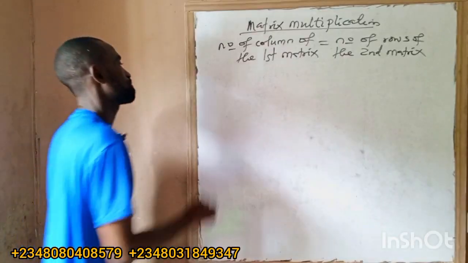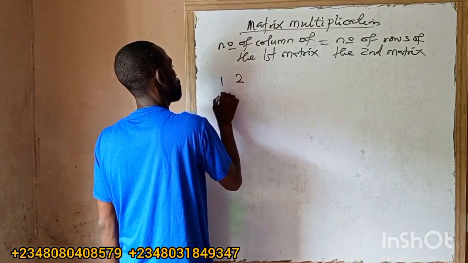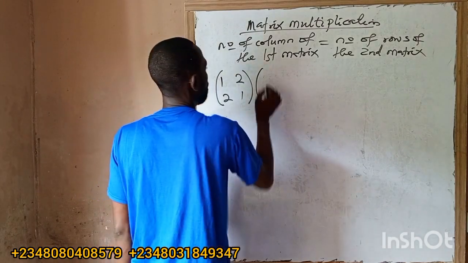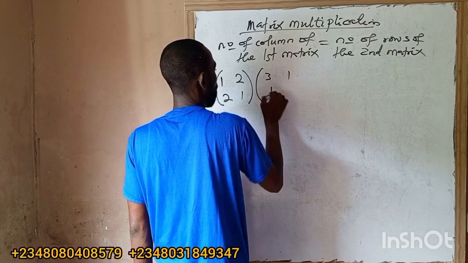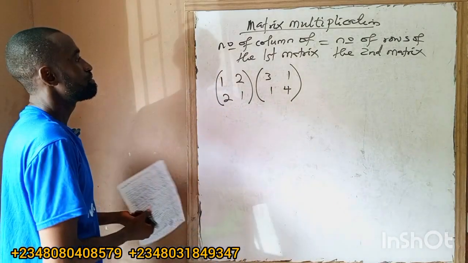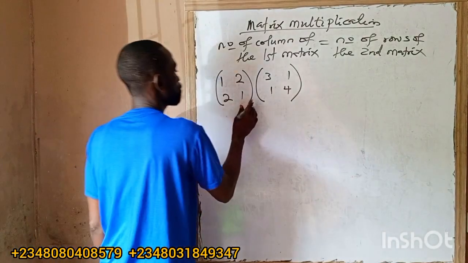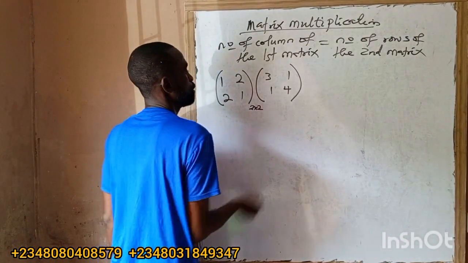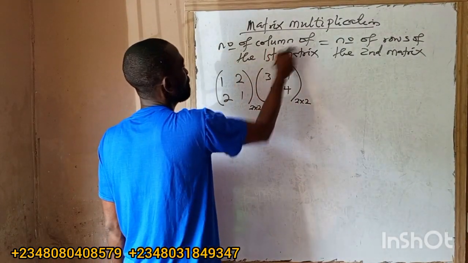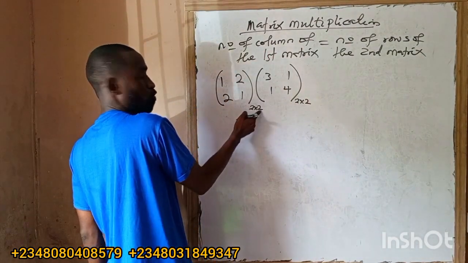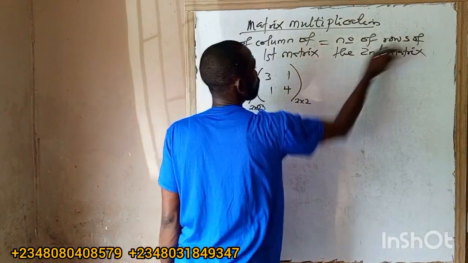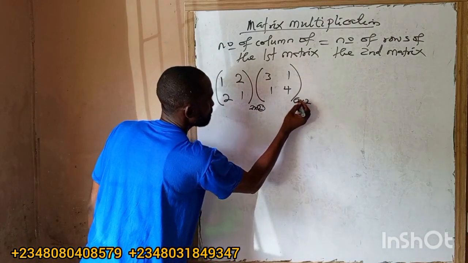So if I have something like this, 1, 2, 2, 1, multiplied by 3, 1, 1, 4. Can I multiply this? Yes. See the rule. This one is 2 by 2, and this is 2 by 2. And what is the rule? Number of columns of the first matrix, this is row and column, our column is 2, must equal the number of rows of the second matrix. Our row is 2. So I can multiply.